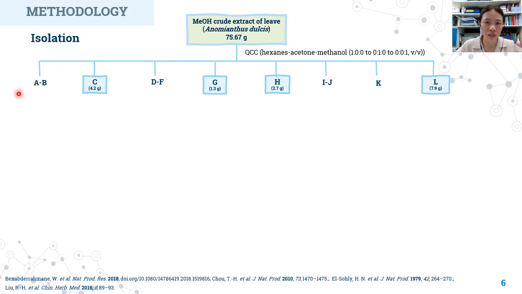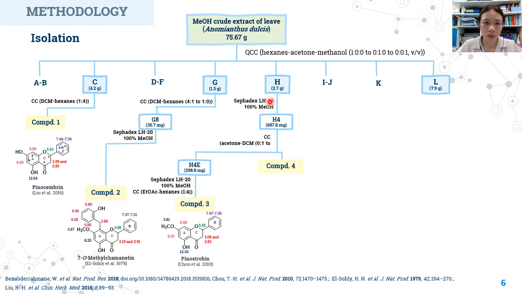The methanol crude extract of leaves was separated by using quick column chromatography with this gradient solvent system. It led to fractions A to R. Fractions C, G, H, and R were selected to isolate with the appropriate chromatographic techniques. The isolation of fractions C, G, and H provided 3 known flavanones and a known flavone.